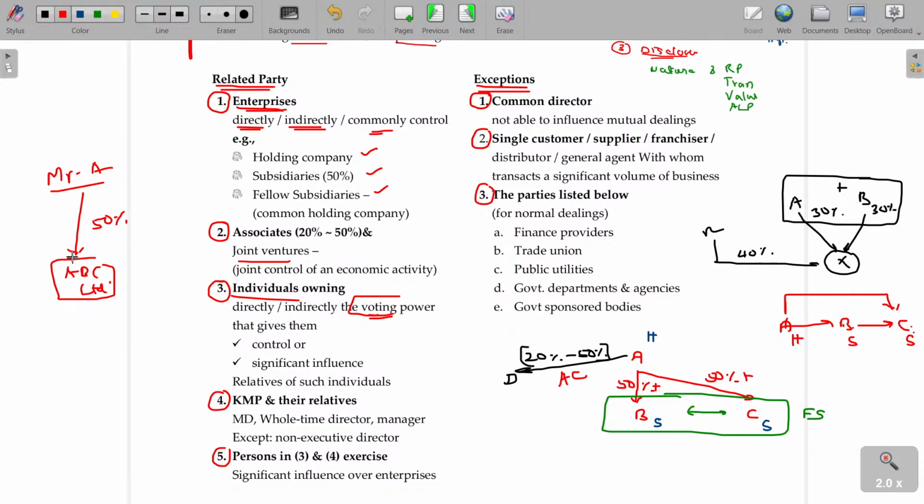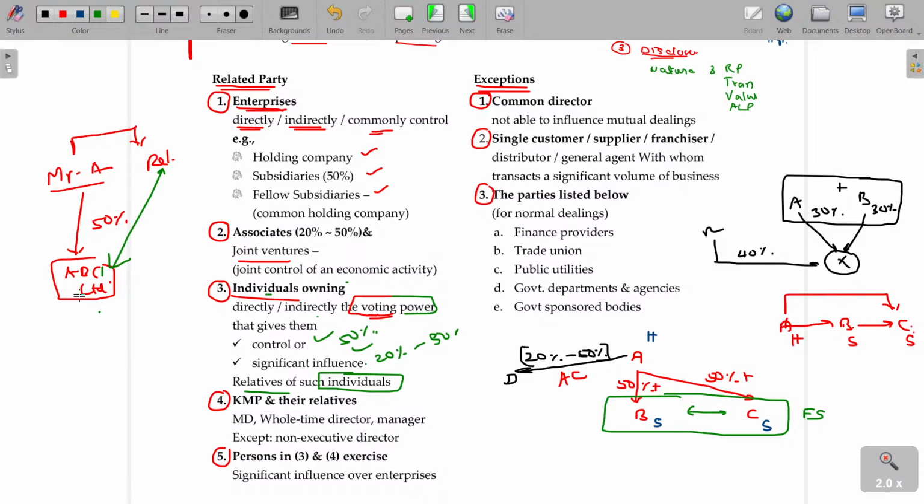Not only that, Mr. A's relatives, spouse, brother, sister, son, if there is any transaction between these, it is also called a related party transaction, because if the share is held by an individual, such individual's relatives will also be controlling this, and they are also related parties. Individuals having voting power directly or indirectly, control or significant influence: control means 50% plus, significant influence means anywhere between 20 to 50%. Not only that individual, relatives of such individual will also be considered related parties.